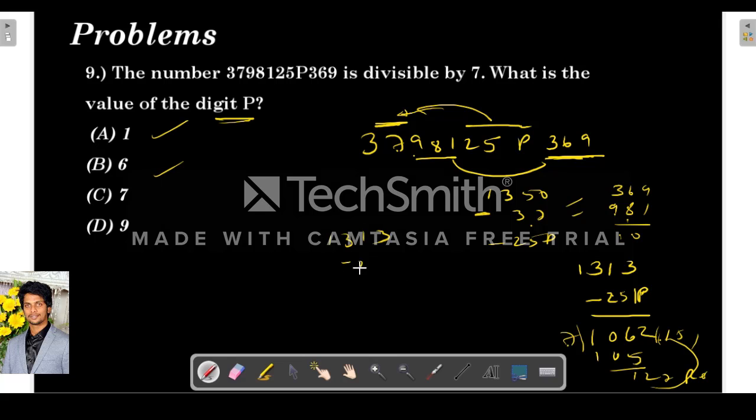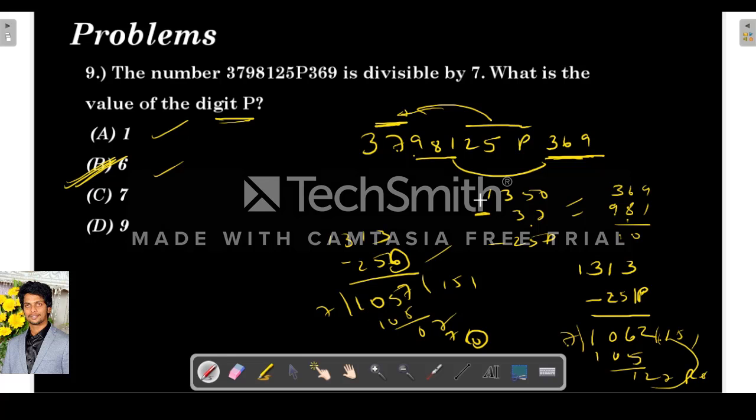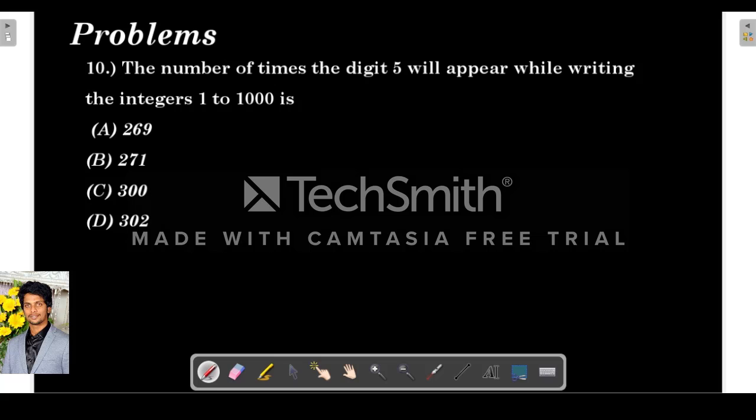Next we will try 6. So 1313 minus 256. So what is the answer? 13 minus 6 is 7. 10 minus 5 is 5. 2 minus 2 is 0. 1057. So 1057 by 7: 15, 105, 0, 7, 1, 7. So the remainder is 0. So then 6 is our number. By substituting 6 here, the divisibility rule of 7 works. So 6 is our answer.